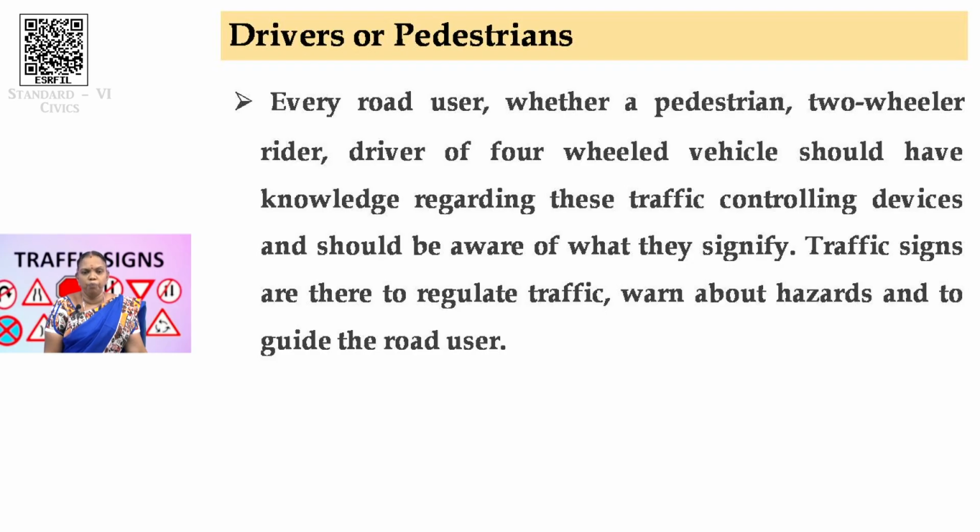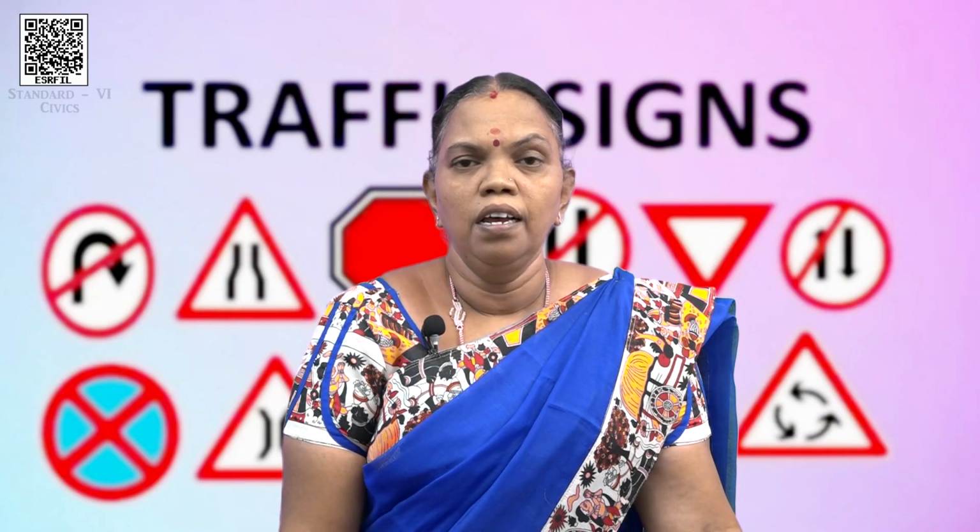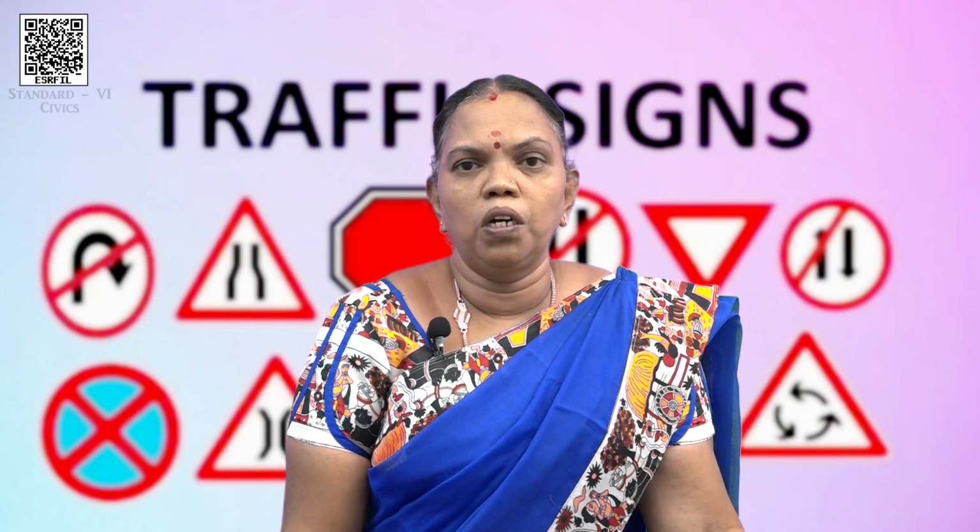It is very, very important. Traffic signs are there to regulate traffic, warn about hazards and guide road users. So, drivers or pedestrians should be very much aware of the traffic signals. They should know why the signals are placed here, what is the purpose, what is the use.